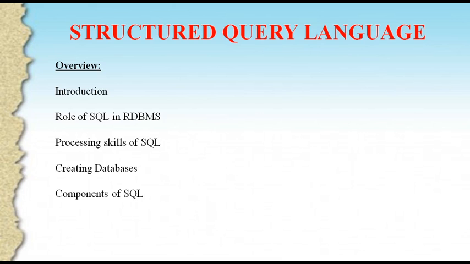Next one is processing skills of SQL. Totally 7 processing skills are there. The various processing skills of SQL are, first one, DDL, data definition language. With the help of DDL, we can